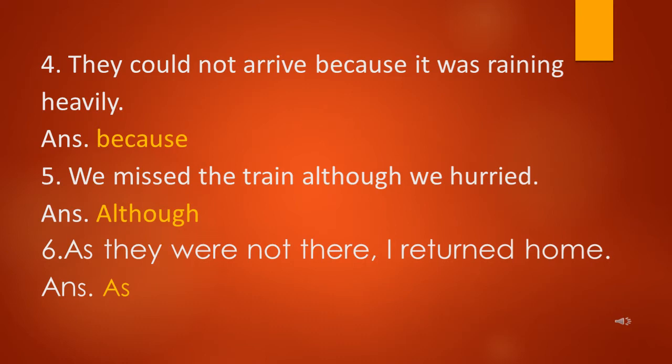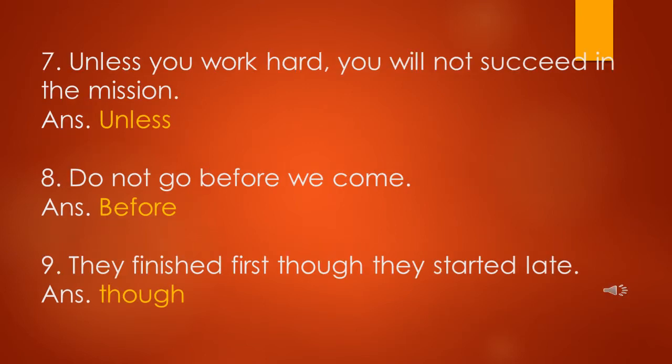Sentence number 6. As they were not there, I returned home. So here, what is the conjunction? Yes, very good. The answer is as. As they were not there, I returned home. Next sentence is, unless you work hard, you will not succeed in the mission. So here, the conjunction is unless.